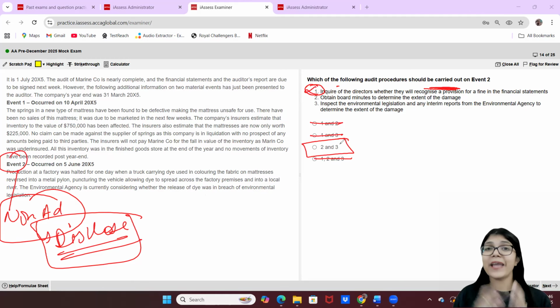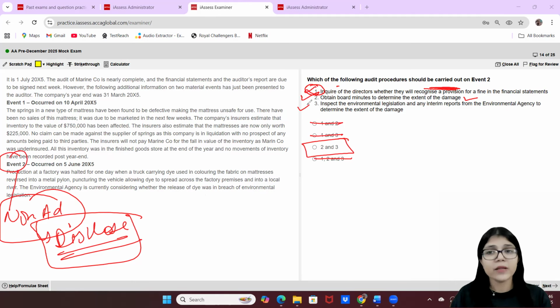Ideally, as per elimination, now I always say that sometimes elimination does work, but your concepts have to be crystal clear. Here, yes, I would say that the second and third are directly correct, but let's also understand why they are correct. Obtain board minutes to determine the extent of the damage. Again, you have to understand the extent of the damage to see how much damage was made. So it is absolutely perfect because ultimately, if it is small damage or higher damage, how are we going to see how much disclosure is going to be there? So we have to get full information at least of the damage that has happened. So this is absolutely correct.